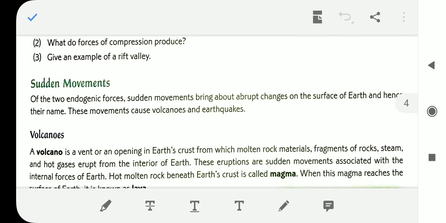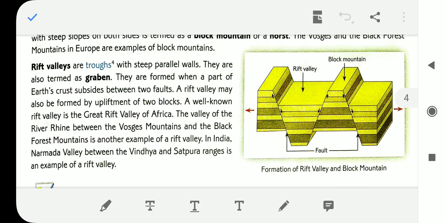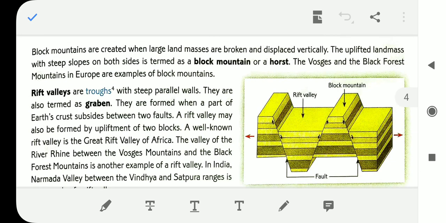Give an example of a rift valley. A well-known rift valley is the Great Rift Valley of Africa. The valley of the Rhine River between the Vosges Mountains and the Black Forest Mountains is another example of a rift valley. These are the two examples of rift valley.